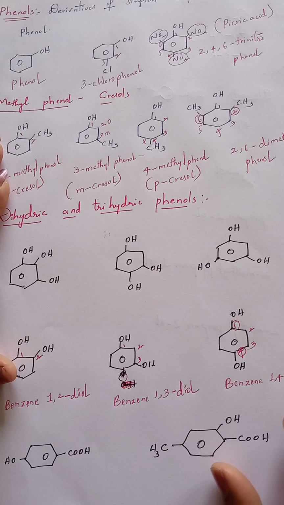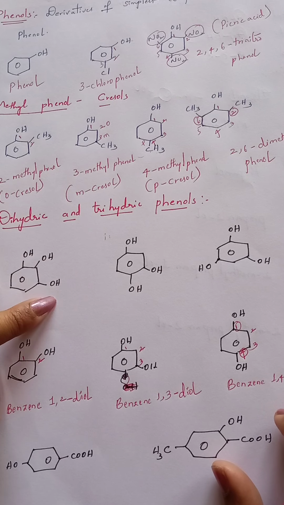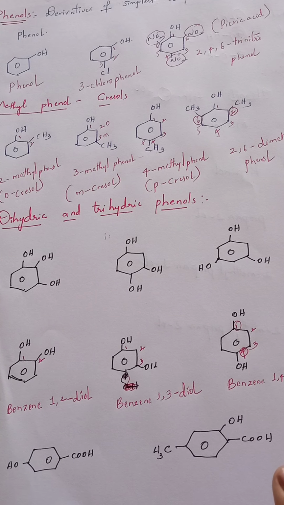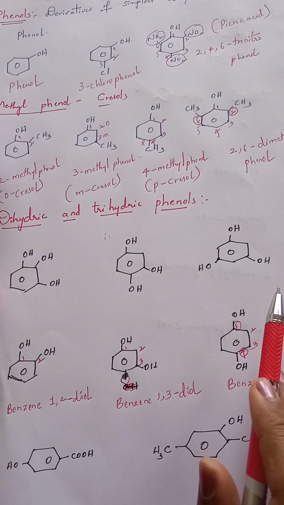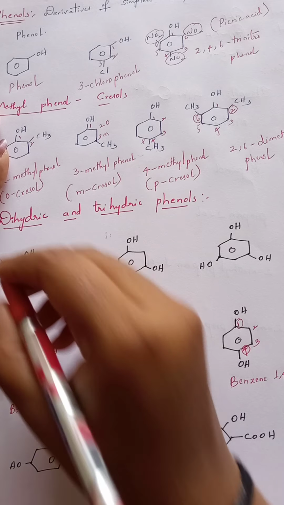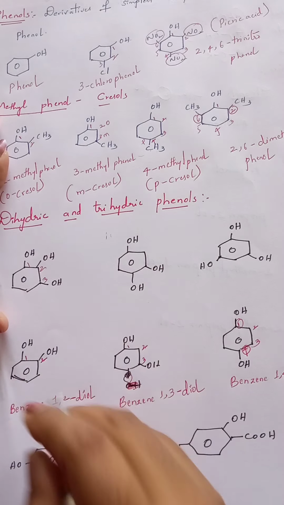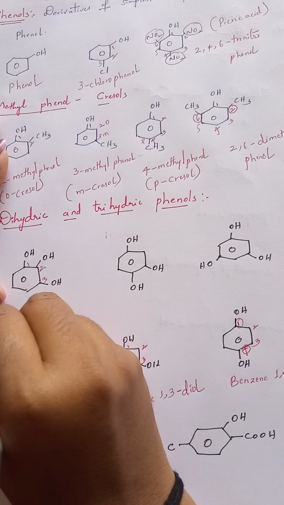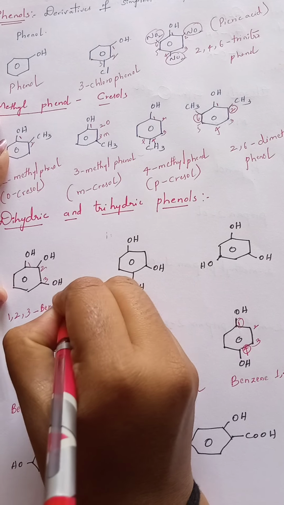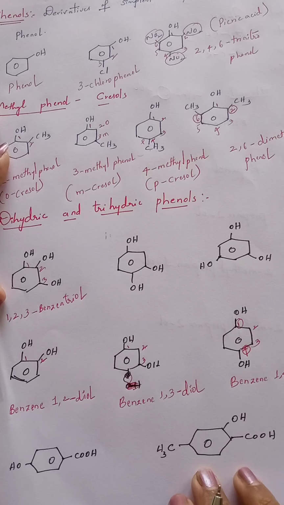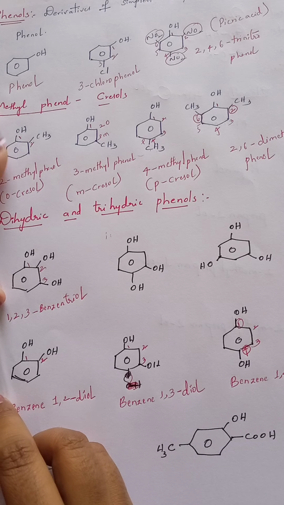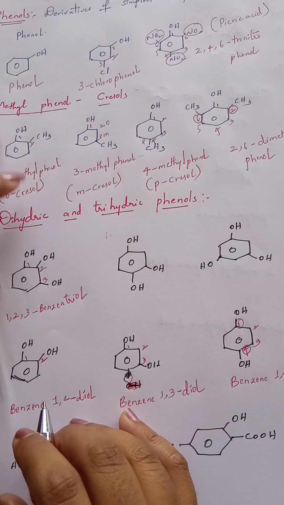Now see about trihydric phenols. This is an example of trihydric phenol, and this contains 3 hydroxy groups, and this contains 3 hydroxy groups. All the three are examples of trihydric phenols. First we will give name for the first one. At first position, second position, third position hydroxy groups are located. Then it is 1,2,3-benzenetriol. Either numbers we can represent before benzene or after benzene, that's not a problem. 1,2,3-benzenetriol.